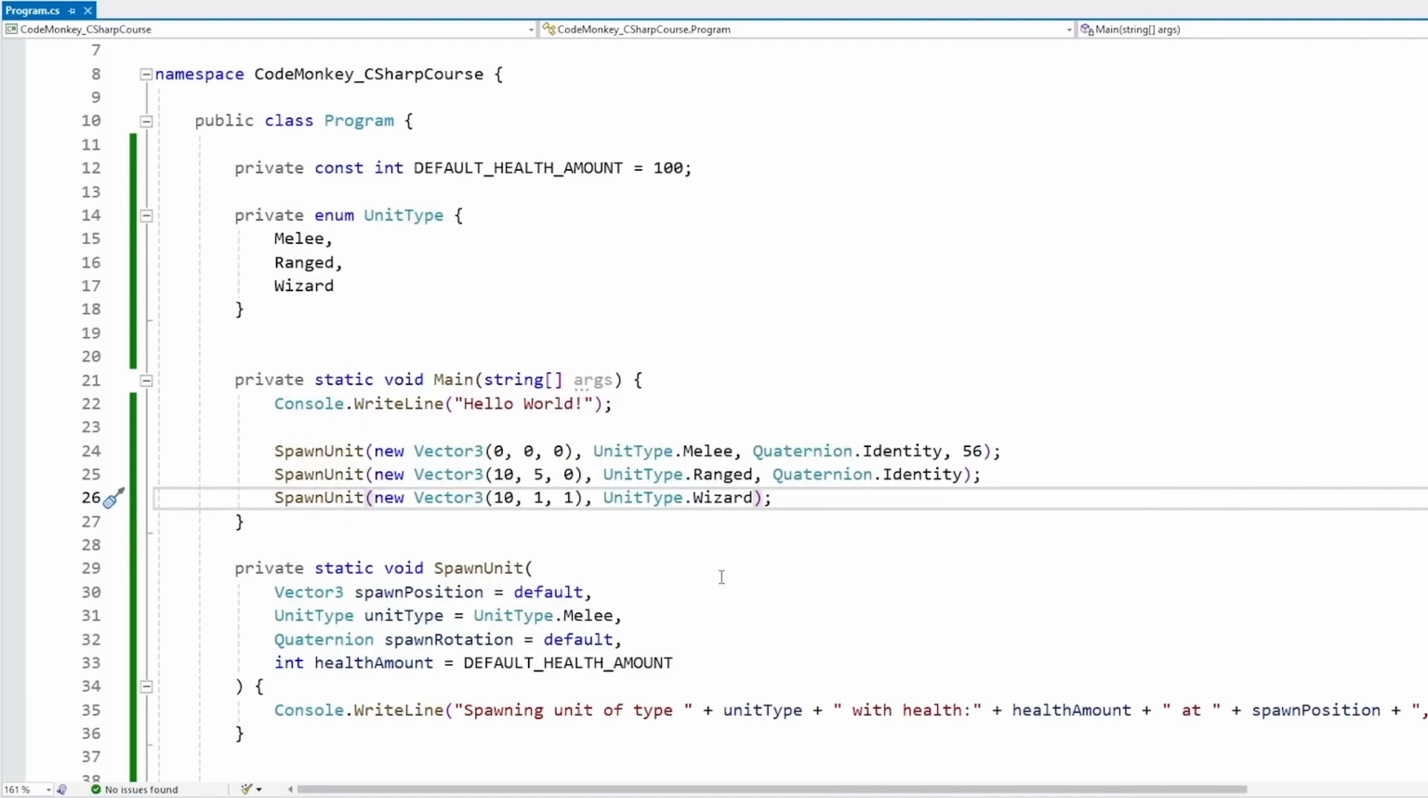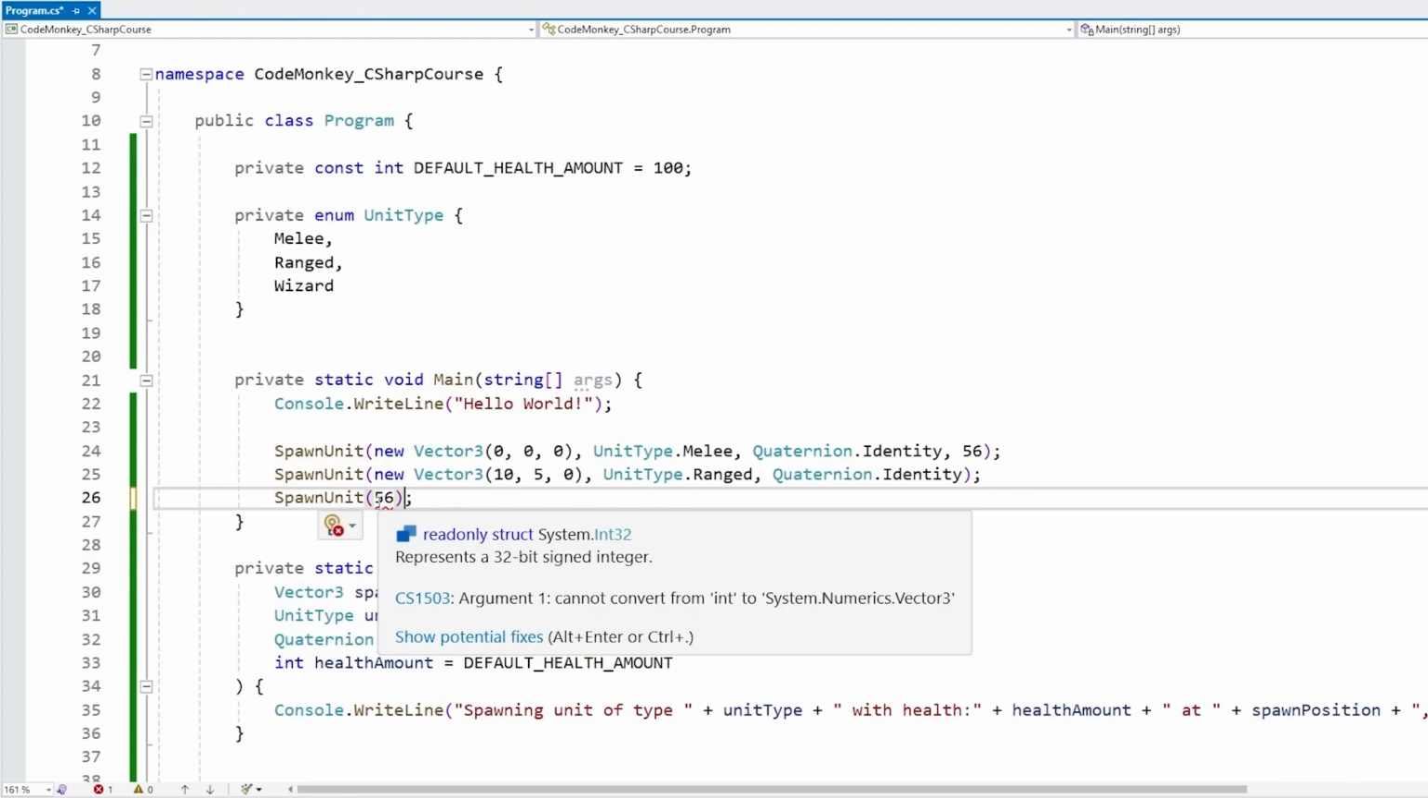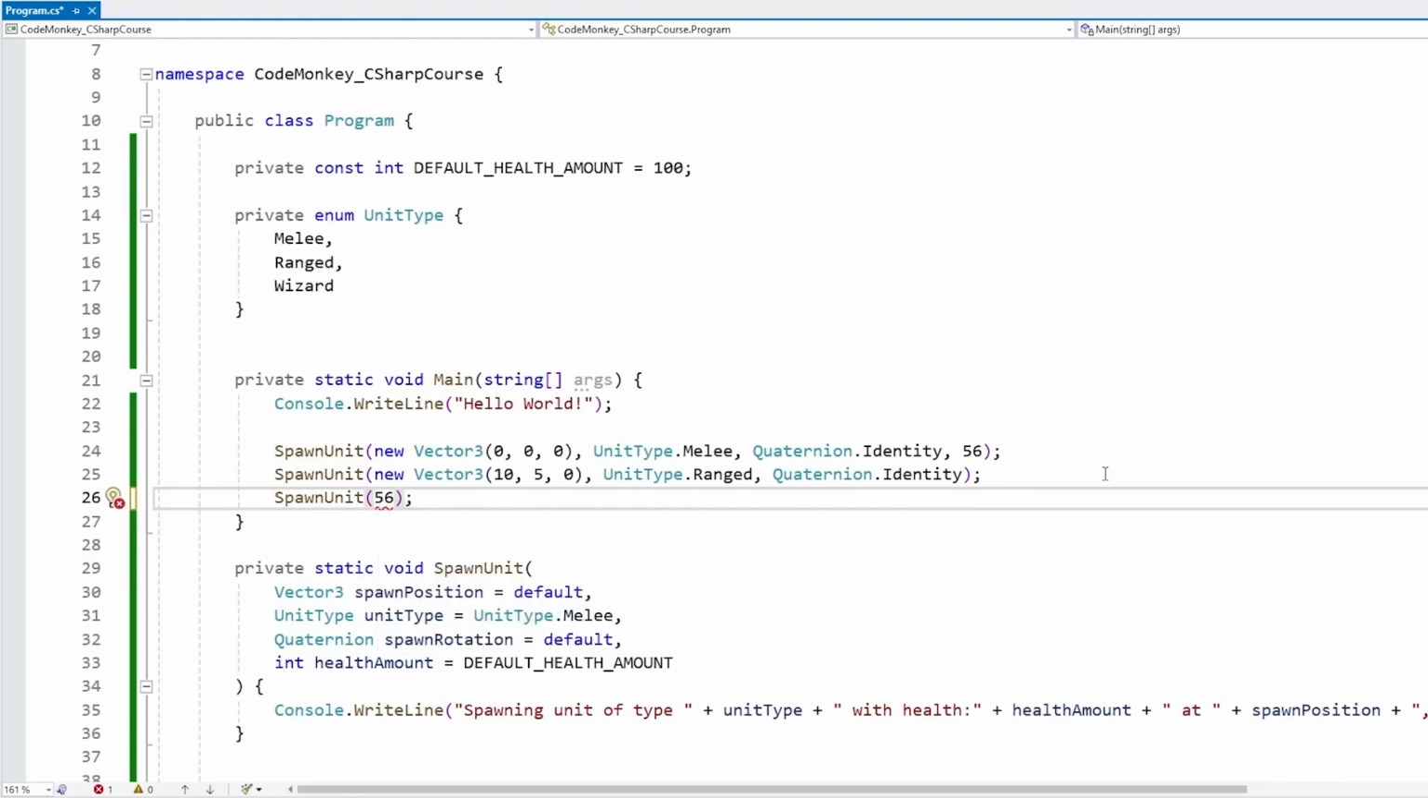But now let's say that the only parameter that I want to assign is just the health amount. So for that, I go up here and I just write some kind of int, so just 56. And nope, this one obviously has an error because argument 1, it expects a vector3, not an int. So just like this, you need to pass in all the parameters in order. However, you can actually pass them without being in order.